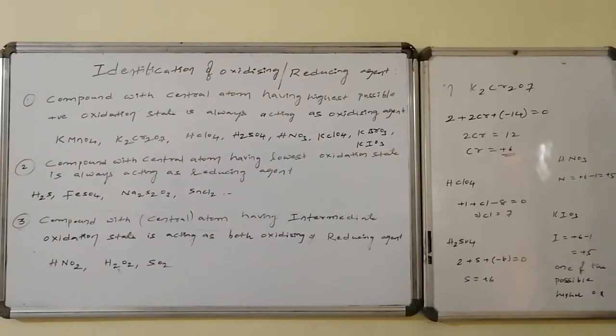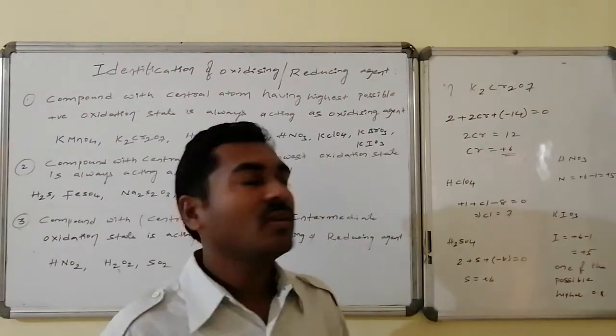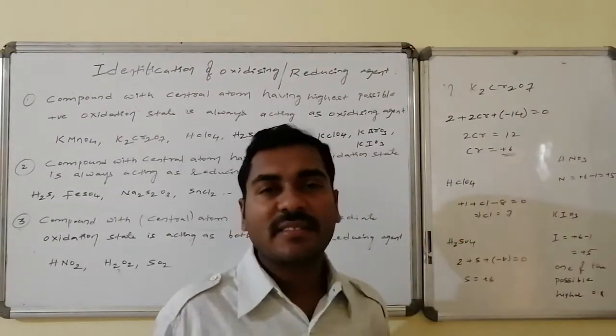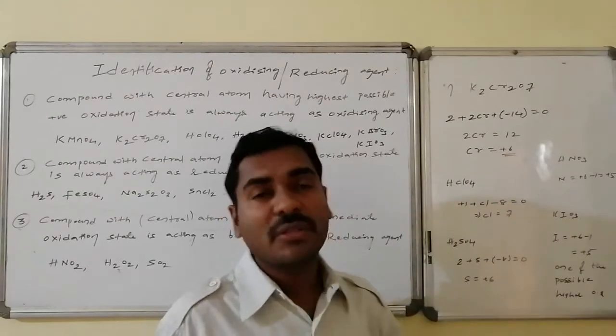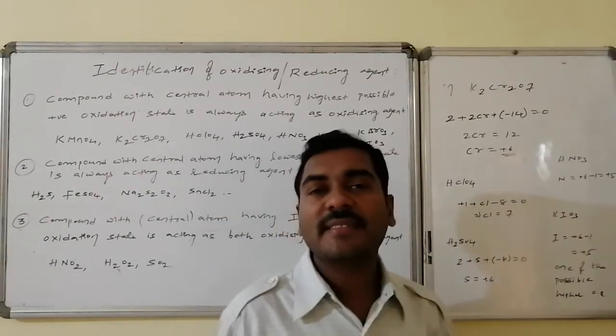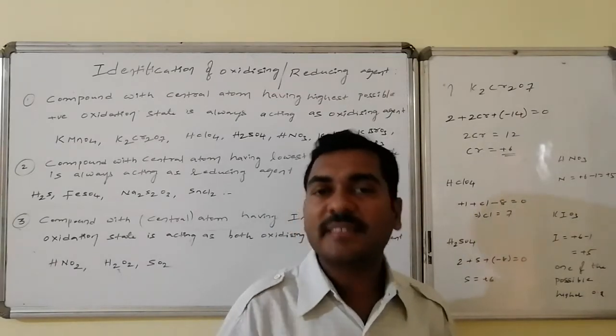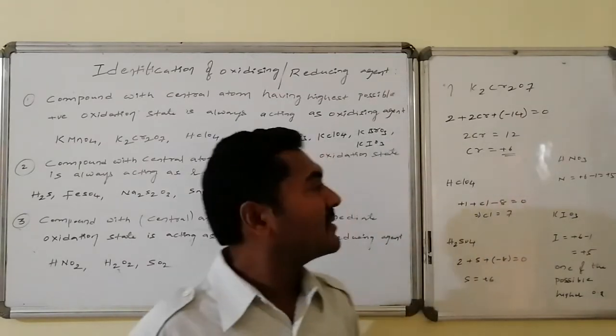Yes, let us go for potassium dichromate. Here 2 potassiums give 2 units of positive charge, 2 chromiums followed by 7 oxygens, -14, will be equal to 0 because it is a neutral species. Hence that chromium is maintaining +6 as the oxidation state. Here the highest possible oxidation state is present, hence it is also acting as an oxidizing agent.